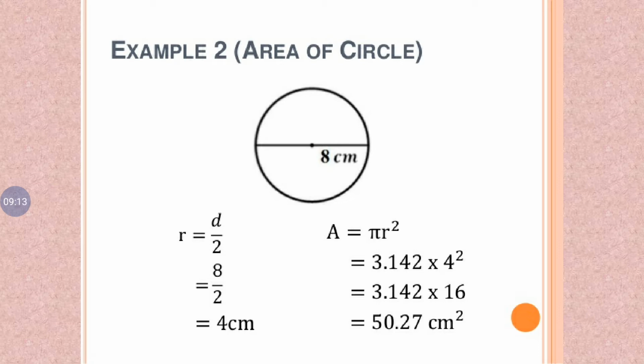A is equal to pi r square, which is 3.142 into 4 into 4. 4 4s are 16. 3.142 multiplied by 16, so we get a value 50.27 centimeter square.